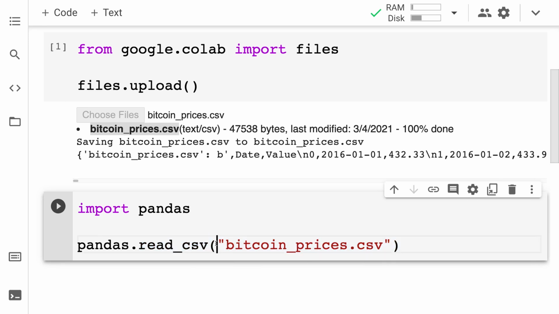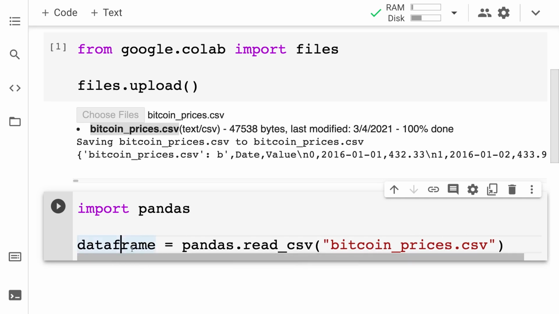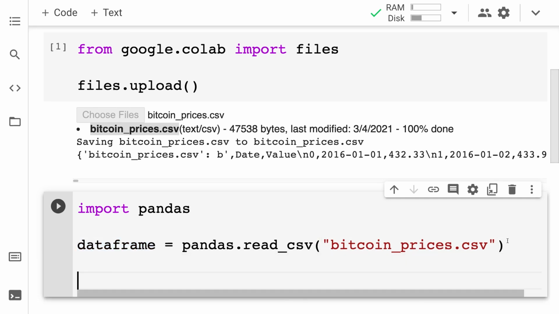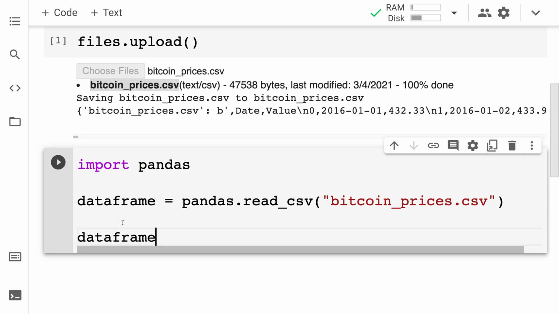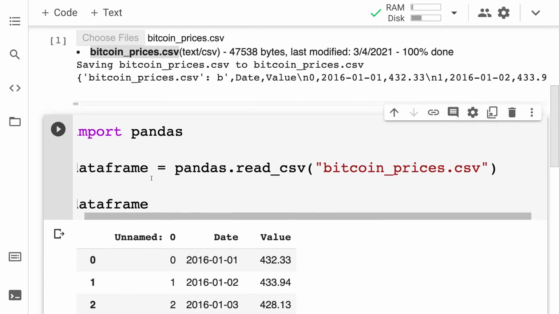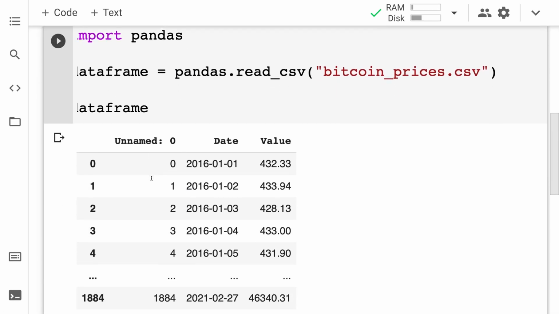This function is going to take that CSV file and convert it to a data frame. So the result is actually a data frame. Then I can show you what a data frame looks like just by pasting the data frame variable. Then I'll run that code cell and here we go.